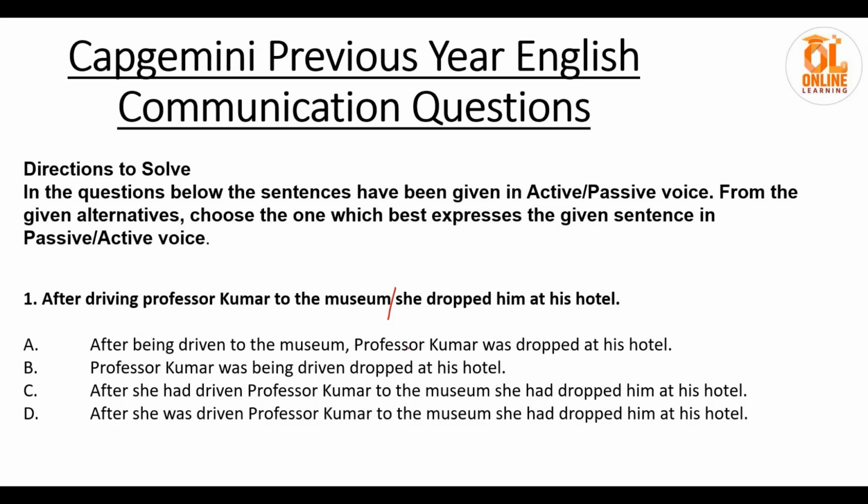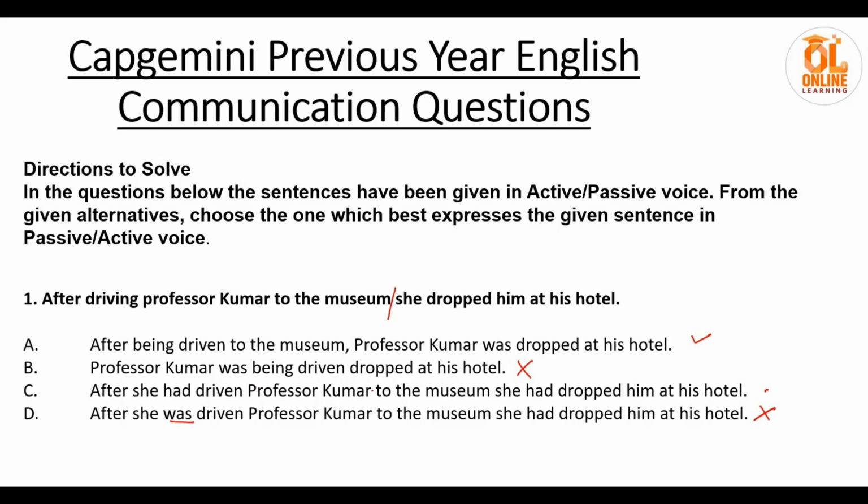After being driven to the museum, Professor Kumar was dropped at his hotel. Correct. This can be the answer. Professor Kumar was being dropped at his hotel. Absolutely wrong. After she had driven Professor Kumar to the museum, she had dropped him at his hotel. Maybe. This definitely cannot be the answer. So our answer can be option A or option C. Let's read it again to evaluate which one will be correct.